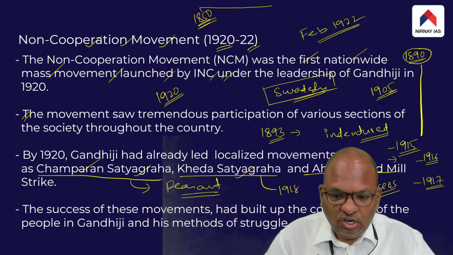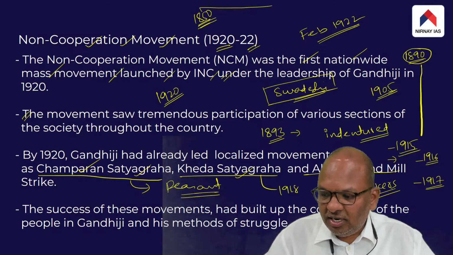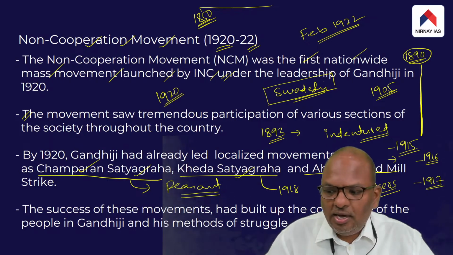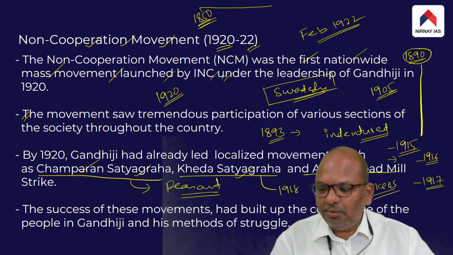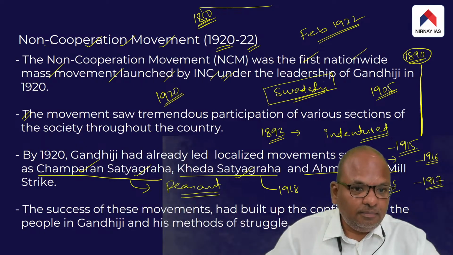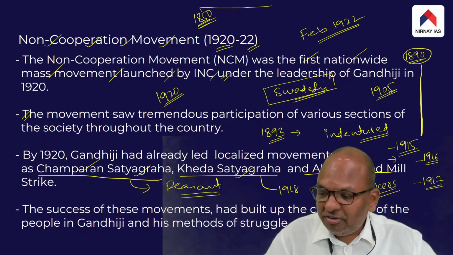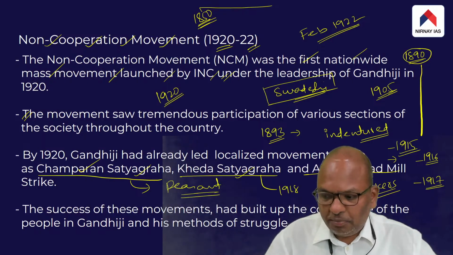When he launched the movement, a large number of people cutting across different sections of society actively came forward and participated. The whole point I'm trying to convey is why the non-cooperation movement ended up becoming the first mass movement to be carried out by the Congress Party.